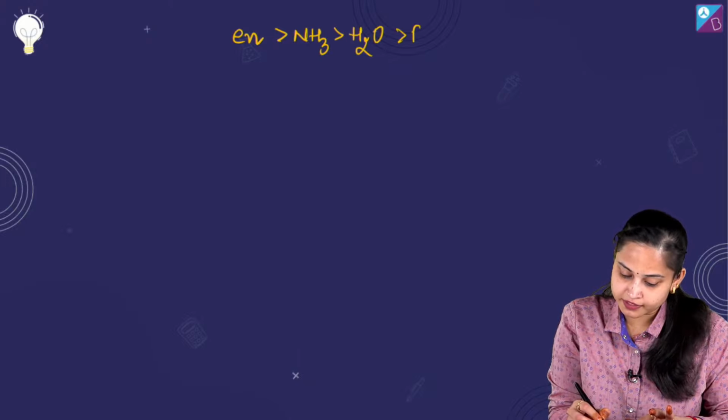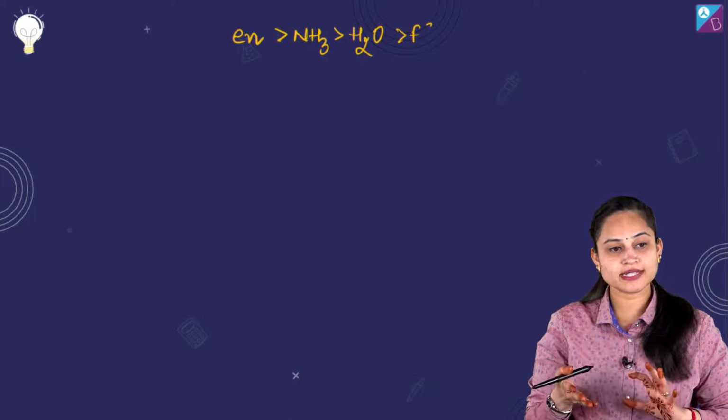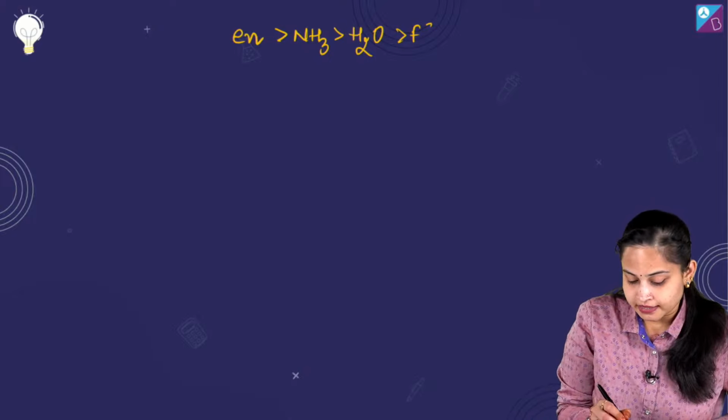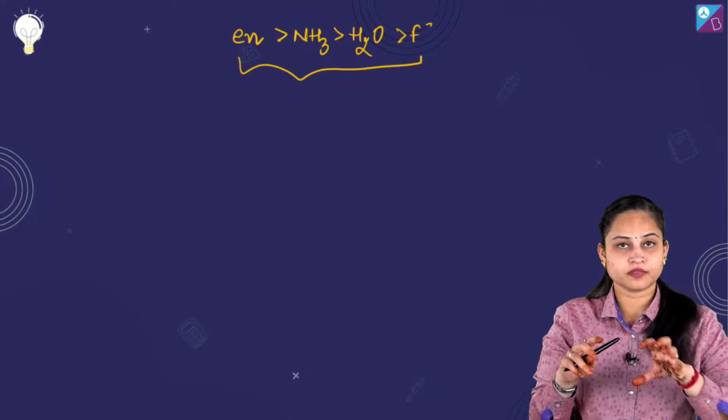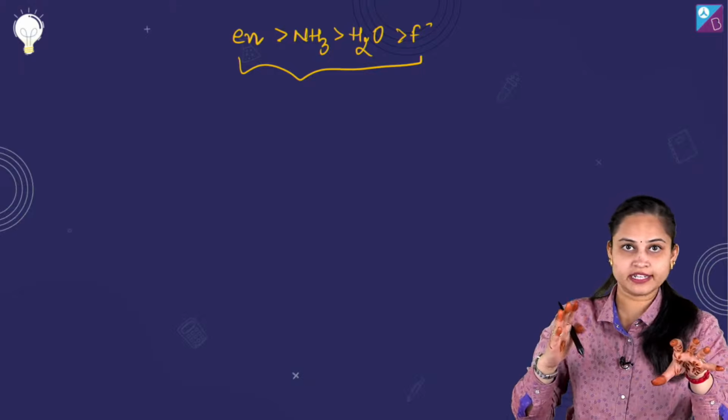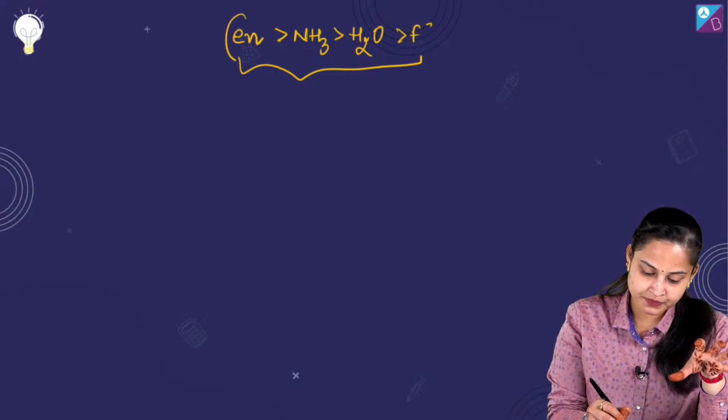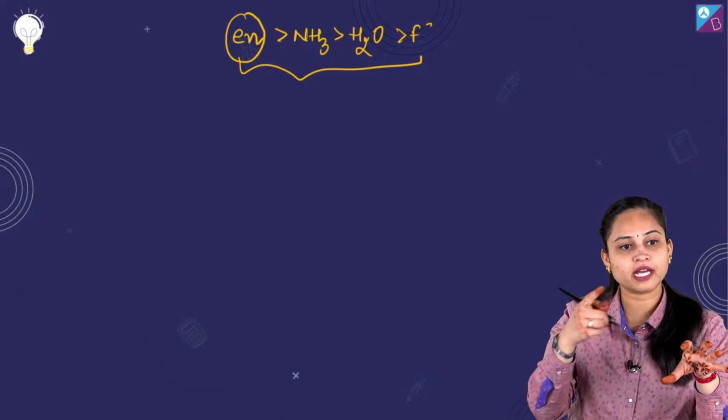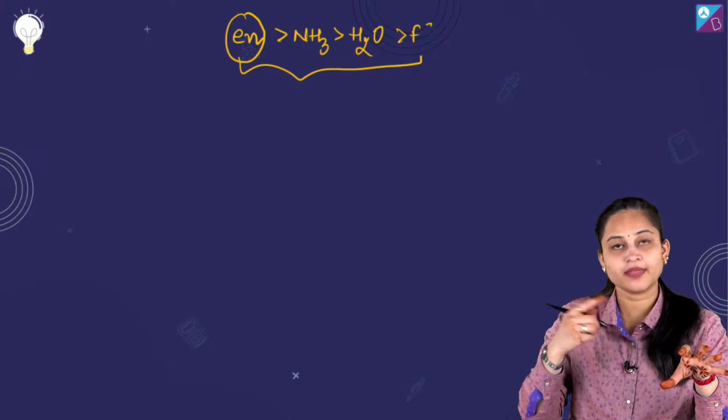It's the EN, ethylene diamine, followed by ammonia, then H2O, and then fluoride. So this is the order from strong field ligand to weak field ligand: En is a strong field ligand followed by ammonia, then H2O, and then F negative.